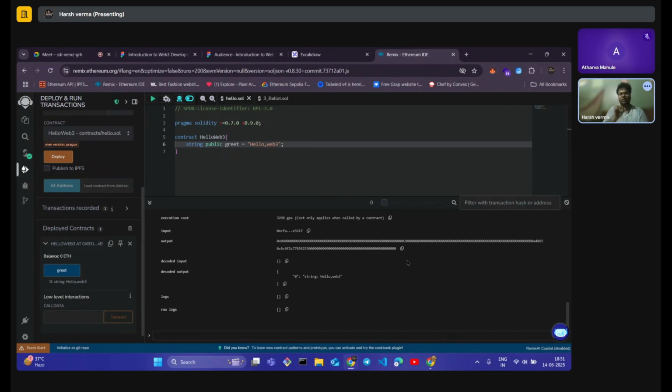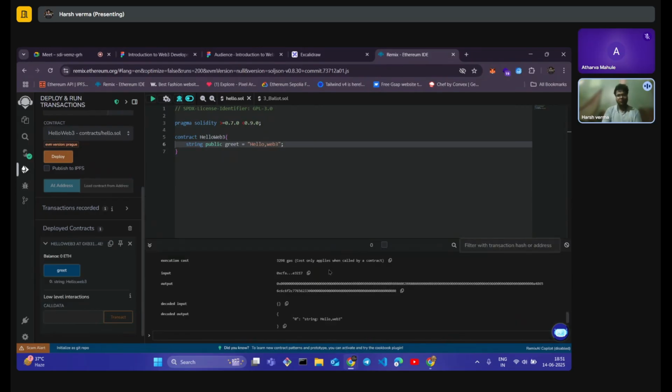Every interaction on the blockchain network, whenever you are interacting with a smart contract, is a transaction. Every interaction on the blockchain or Ethereum or any blockchain network is a transaction. That's how you operate. That's how you interact with the blockchain. You make a transaction, some things happen. That is how it works.